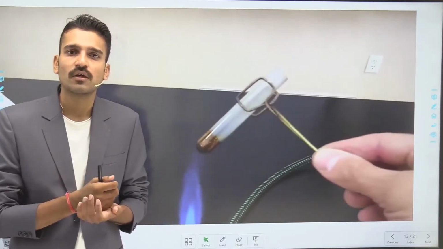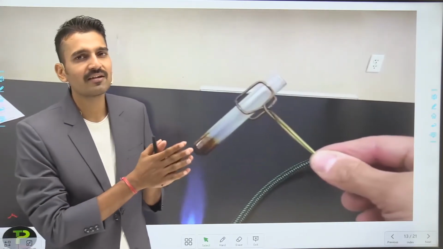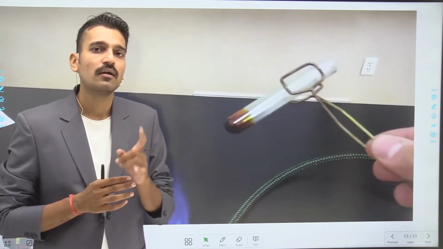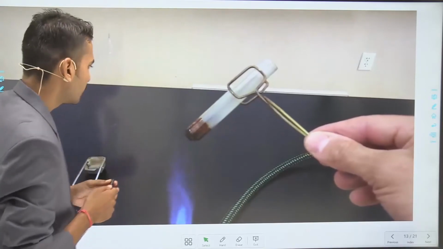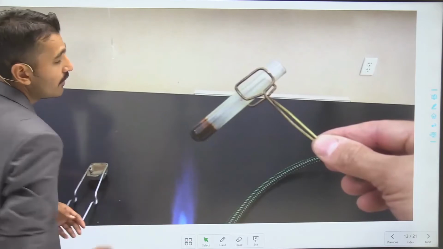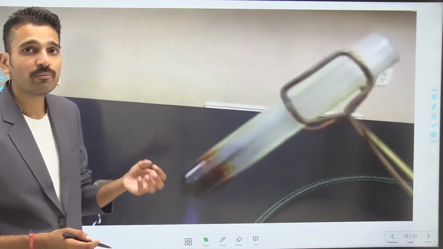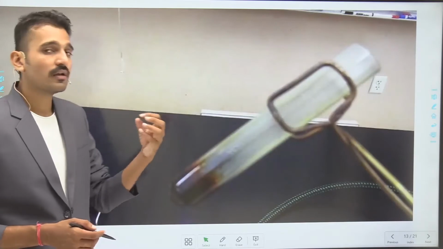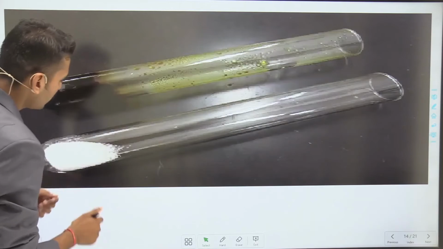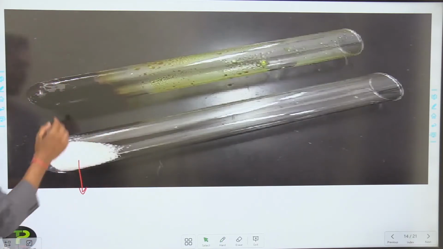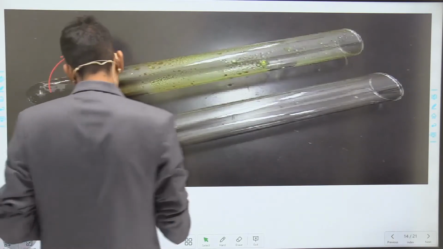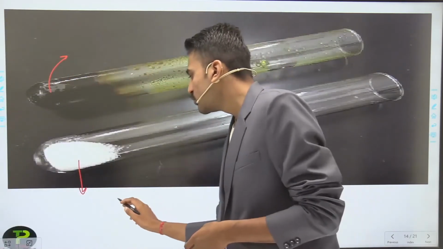So on heating the sugar, what are the changes that you observe? The color changes. If the color has changed, it means some chemical reaction has taken place. This black color which is obtained means that a new product is formed. So this was the previous color, white, and this was the color obtained after the ending of the chemical reaction. So what is the chemical equation for that sugar? The formula of sugar is what?